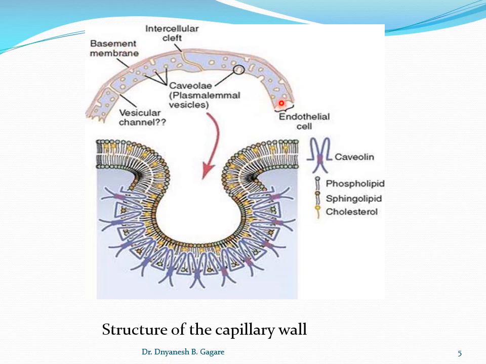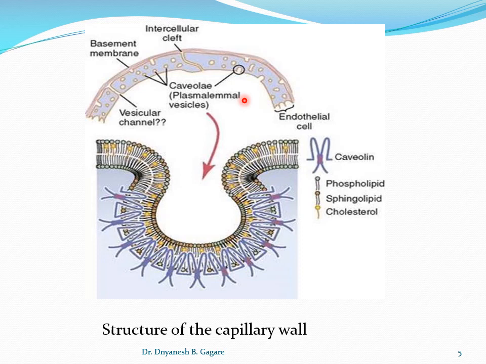Okay, and you know the capillary wall is composed of a unicellular layer of endothelial cells. So it is a single layer of endothelial cells. From this point to this point, one endothelial cell is there. And here it is surrounded by the basement membrane outside the capillary. This is the basement membrane. It gives support to the endothelial cell. If you see, the thickness of the capillary wall is about 0.5 micrometer.